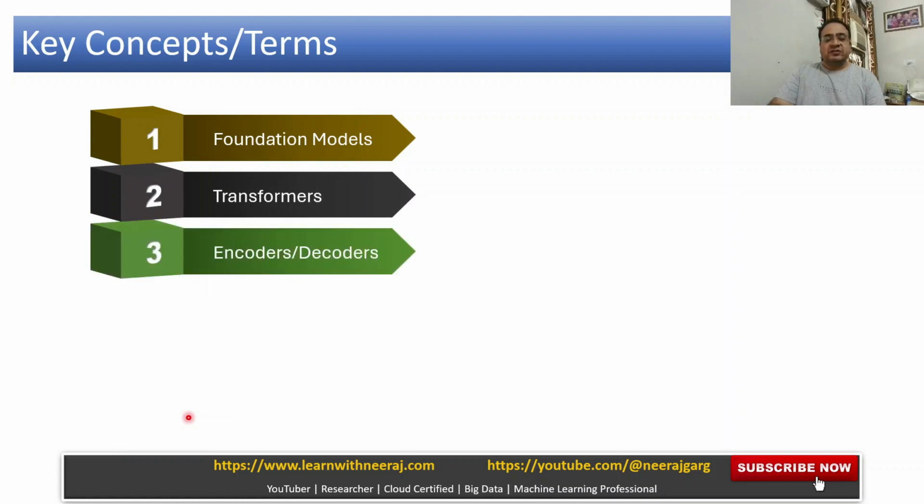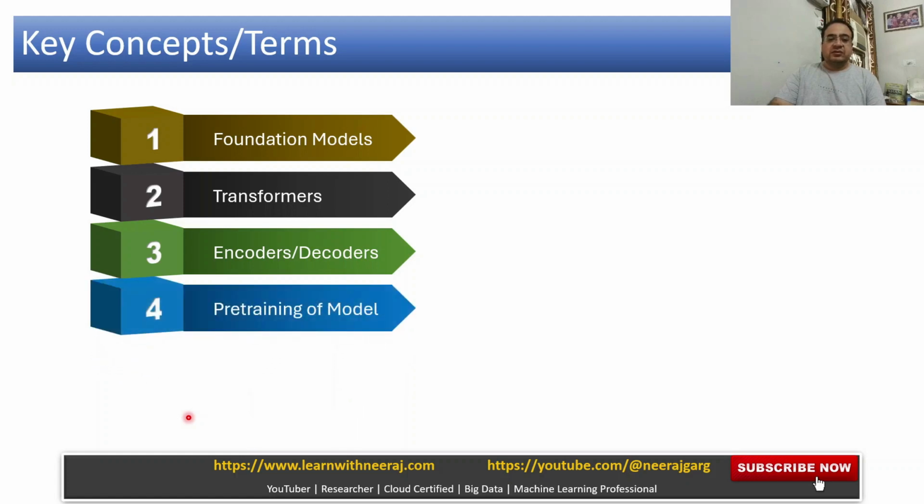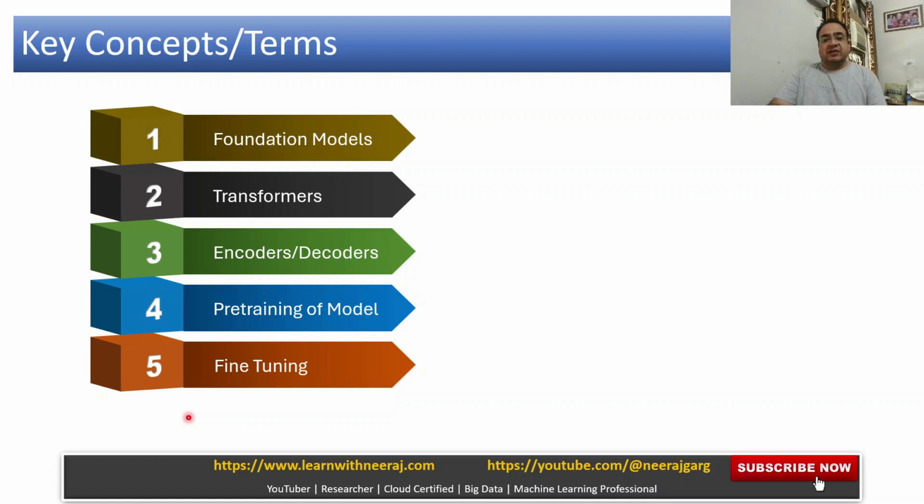Then encoders, decoders, which are a part of transformers architecture only. Pre-training of model, that is how the training has happened. Fine tuning. Let us say we have downloaded a model or we are going to use a large language model, and we want to fine tune it based upon our use case, right? Then this is a term which we should know.